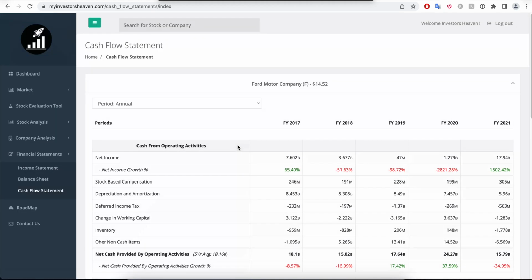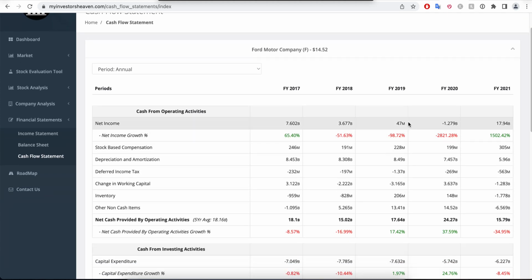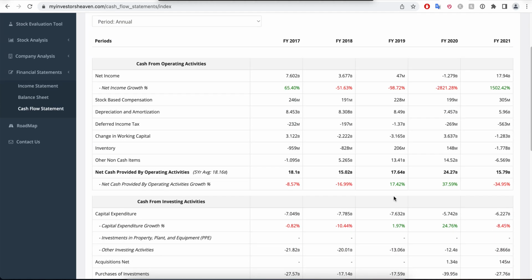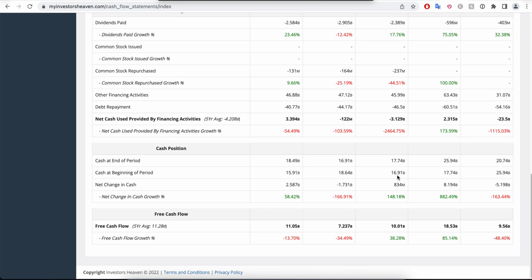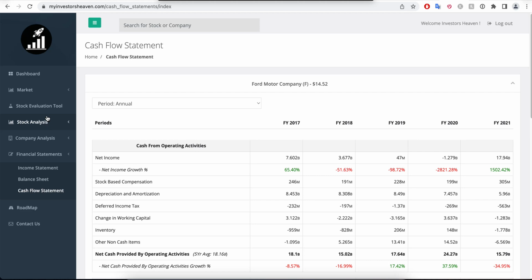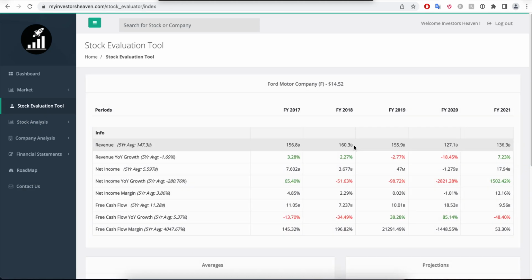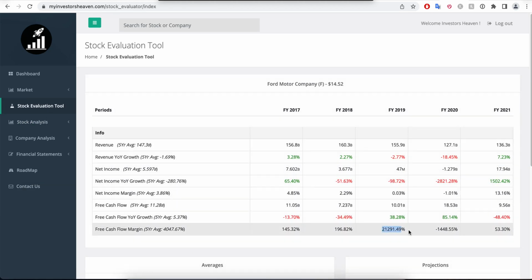We discover exactly what happened with the company if we go to the cash flow statement. And you will clearly see here that while the company had pretty much no net income after reducing all the expenses, it's depreciation and amortization that got added back to the free cash flow, which actually increased the cash flow and made it a positive value here. You will see it below. Let's go back. Now, you will see this one is an amazing value, but now you know that this is the odd one out.